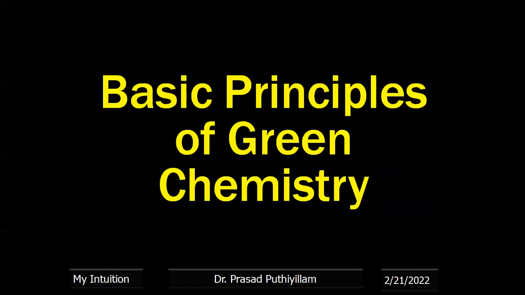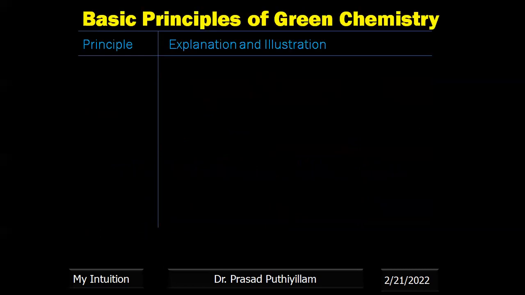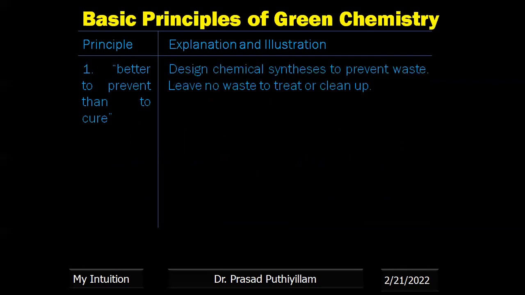Now, a very important topic: the basic principles of green chemistry. The principles, explanation, and illustration are given in two tables. The first principle of green chemistry is that it is better to prevent than to cure. From the principle itself, it is clear: design chemical synthesis to prevent waste. Leave no waste to treat or clean up.